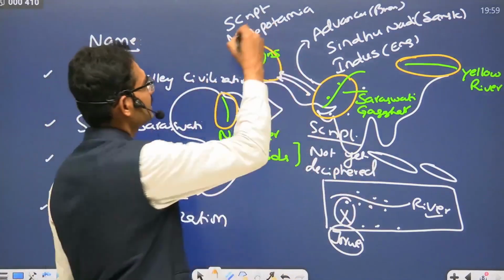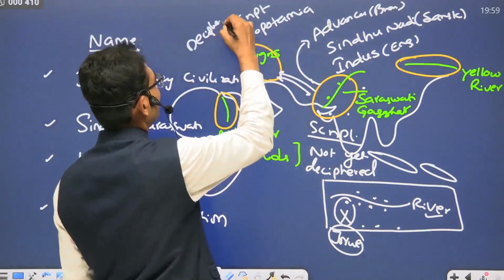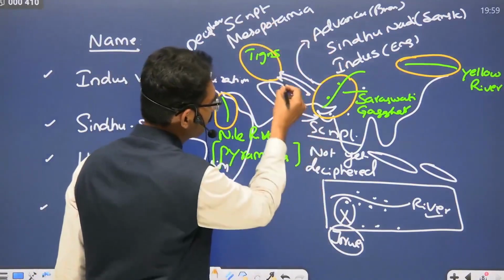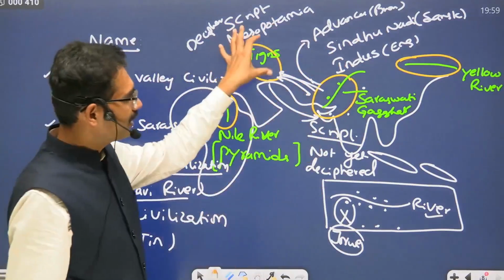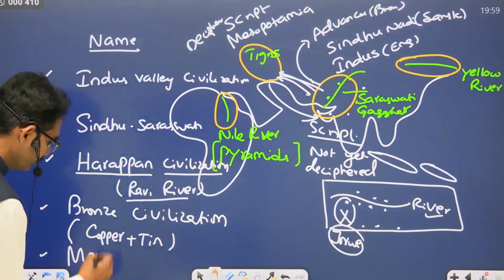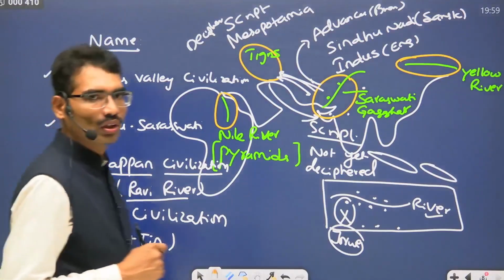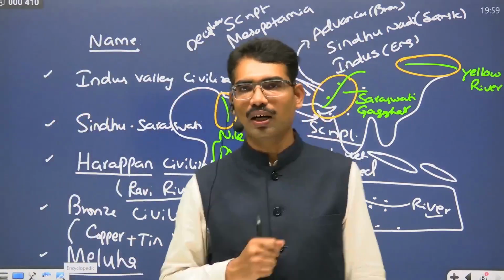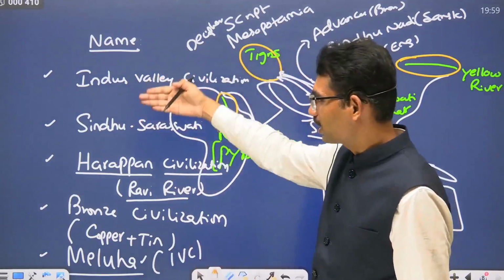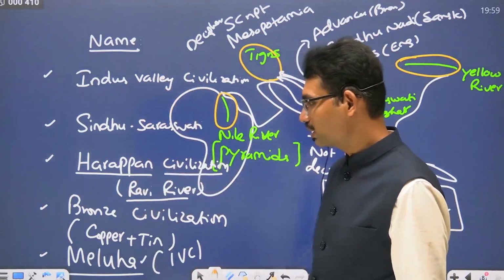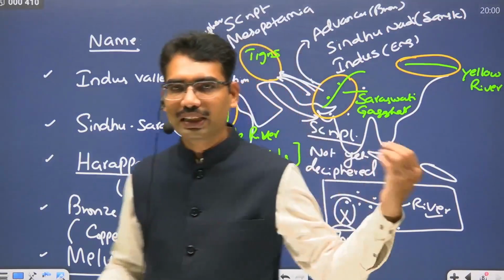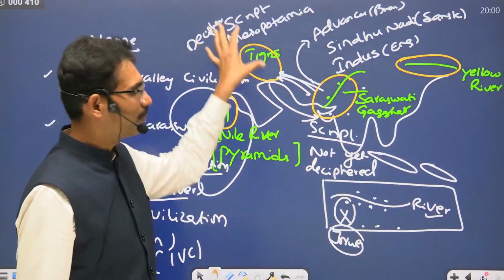But the Mesopotamian script is deciphered. They mentioned they had continuous interaction with these people through sea also, through land also. They frequently referred to a civilization called Meluha. They have mentioned a name called Meluha. So this Meluha refers to Indus Valley Civilization or Sindhu Saraswati Civilization, Harappan Civilization, Bronze Civilization. The name Meluha is used by the Mesopotamians to refer to the Indian side civilization.